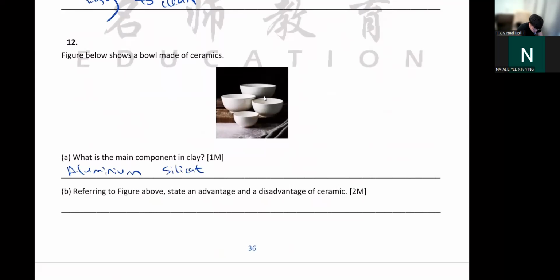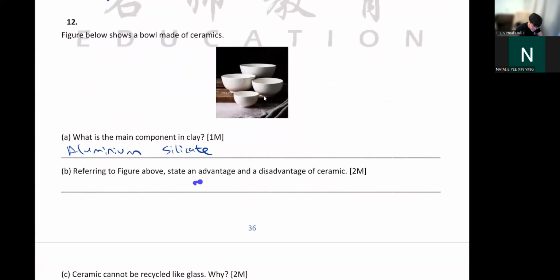Next, ceramic. The main component in clay would be aluminium silicate. Almost the same thing. The point is, silicon dioxide, your sand, is transparent. Aluminium silicate is not transparent. They are opaque. That's why you cannot see through your bowl. Ceramic cannot be seen through. So, an advantage and disadvantage of ceramic: the advantage is they are very stable, chemically inert. The disadvantage is they are brittle.